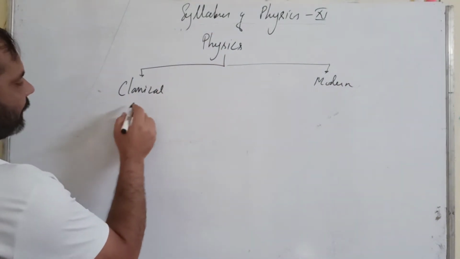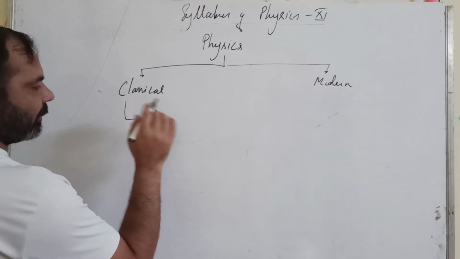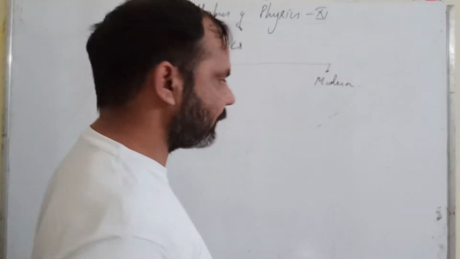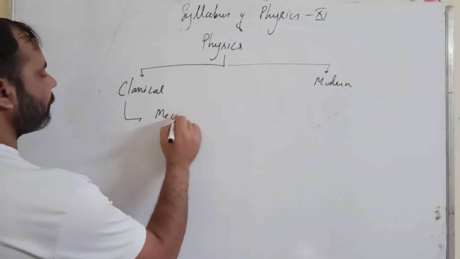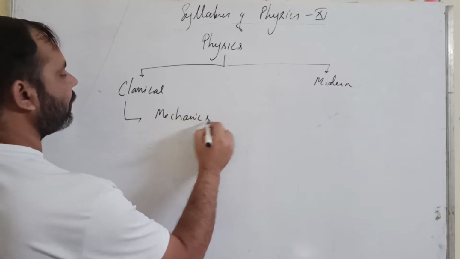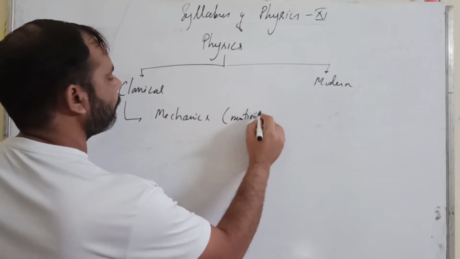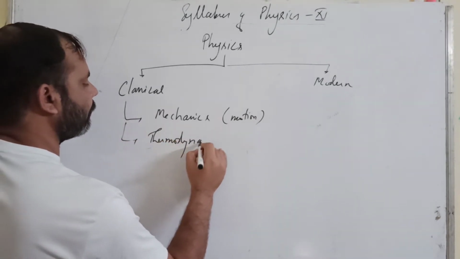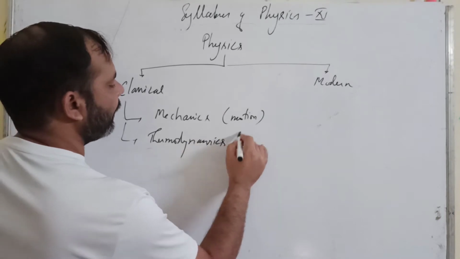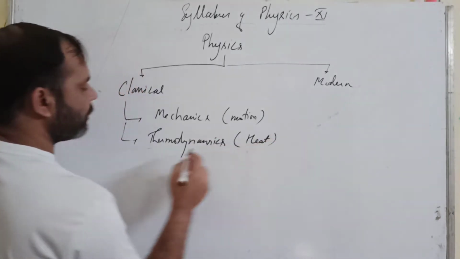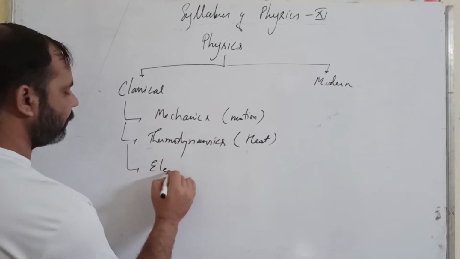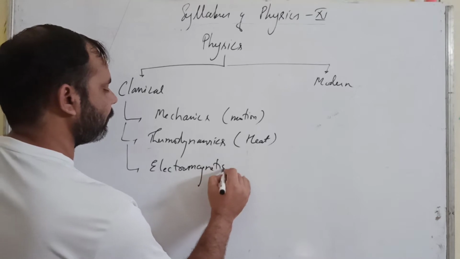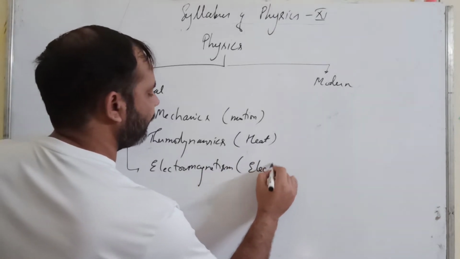Now classical physics has different branches, but the main important branches that are included in our syllabus are mechanics, related to motion, then thermodynamics, related to heat, and electromagnetism, related to electricity.